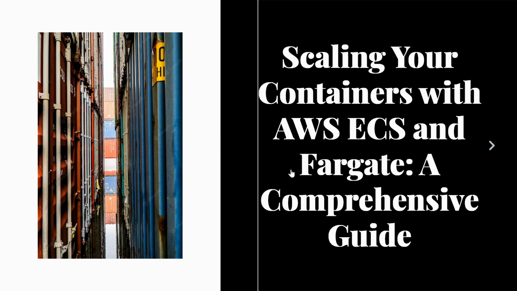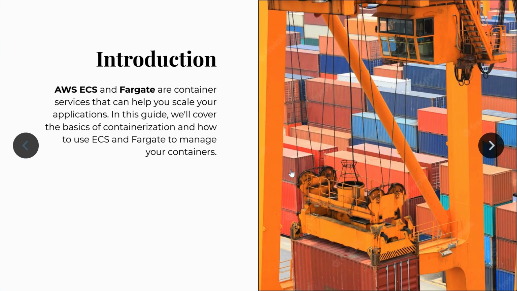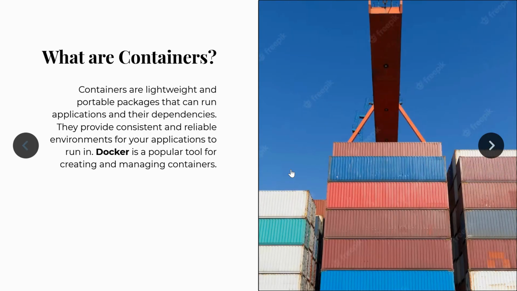First you need to understand what we mean by ECS. ECS stands for Elastic Container Service, and Fargate also we are using. What are these both? These are container services which can help you scale your applications. What do we mean by scaling the applications? Based on the demand, you can increase the instances and decrease the instances. That is exactly auto scaling.